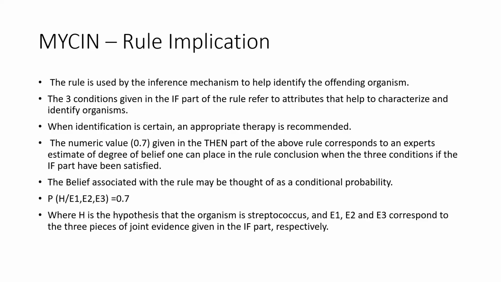The belief associated with the rule may be thought of as a conditional probability, that is, P of h given E1, E2, E3 is equal to 0.7, where h is the hypothesis that the organism is Streptococcus, and E1, E2, E3 correspond to the three pieces of joint evidence given in the if part respectively.